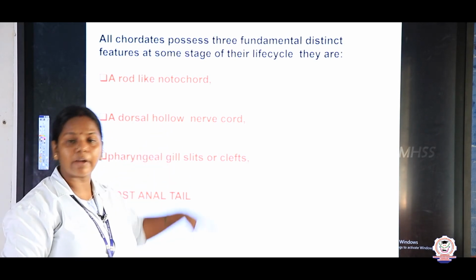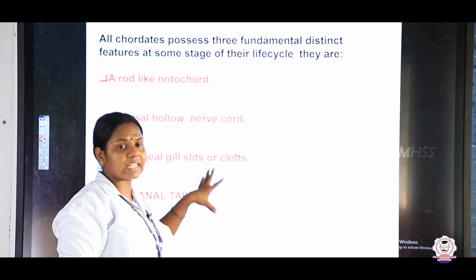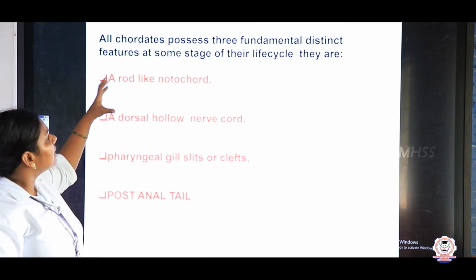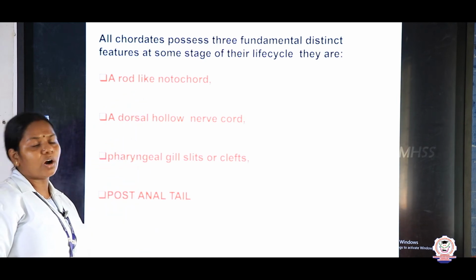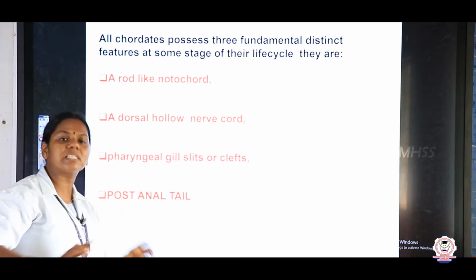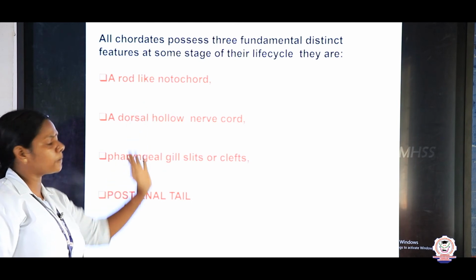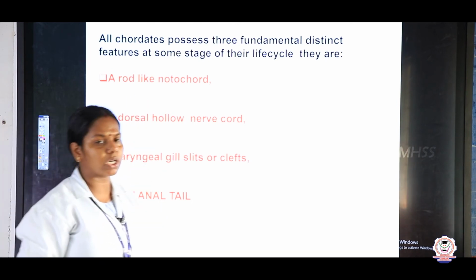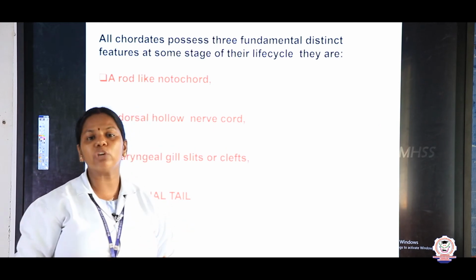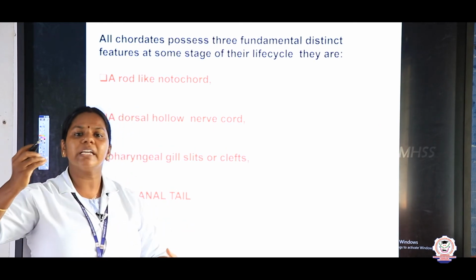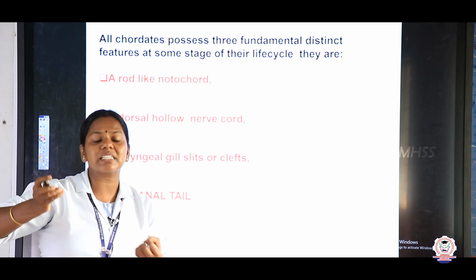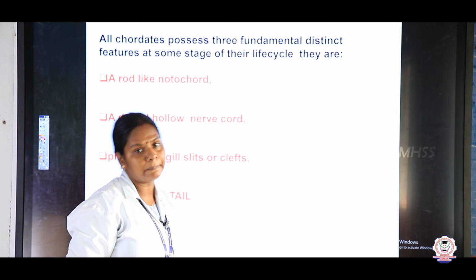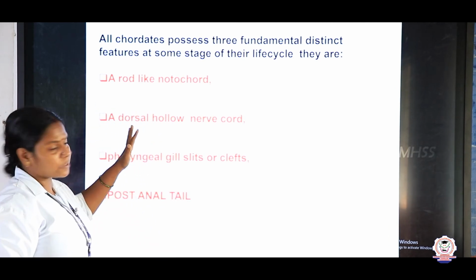this is a 5-mark question, children. You have to write all. First we shall discuss the characters and we shall study through the diagram. The first one is that at any stage in their life cycle, all the chordates possess such organs. First one is a notochord. Notochord means what? For example, if you take a human baby, while it is developing in the fetus, first it has only the notochord. Later it gets developed into the vertebral column. And all the mammals possess it, all the chordates.